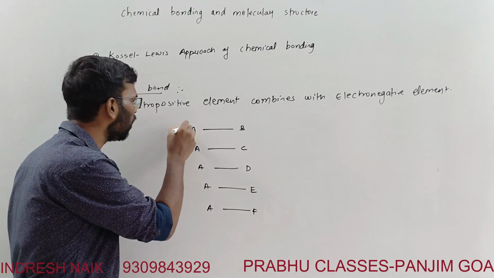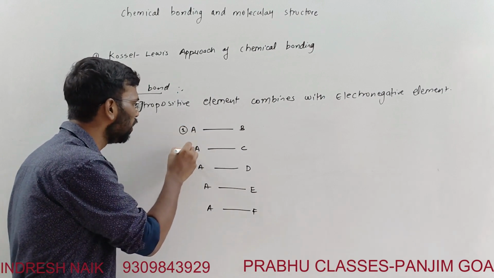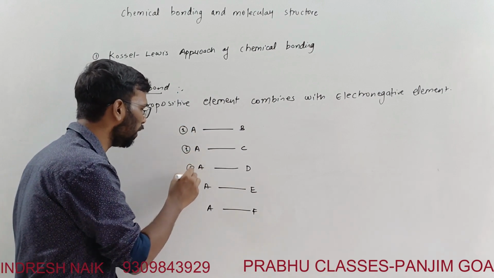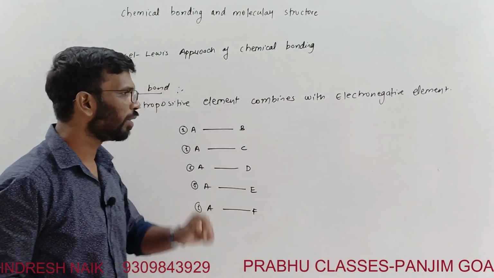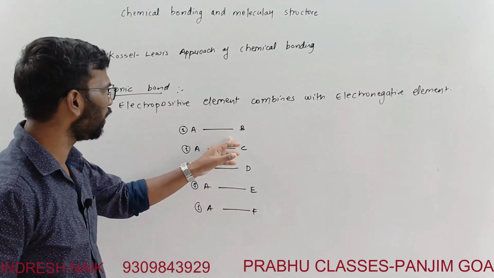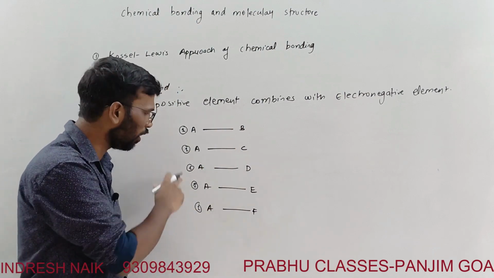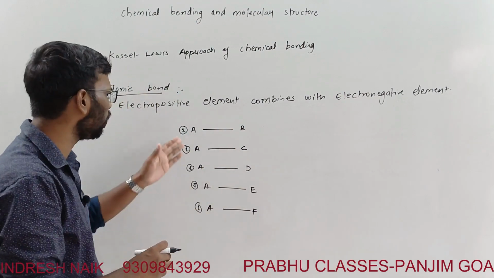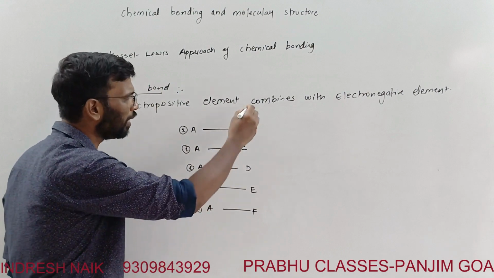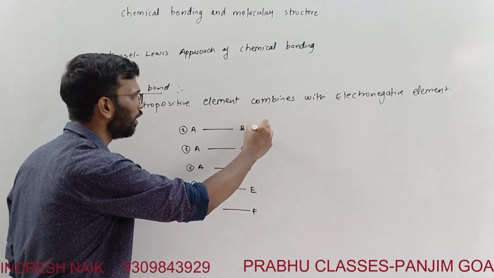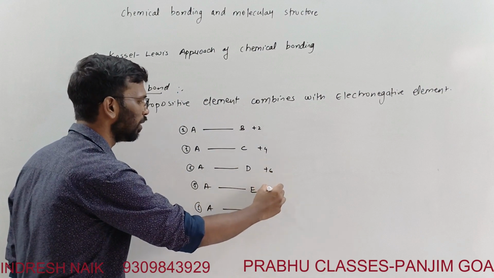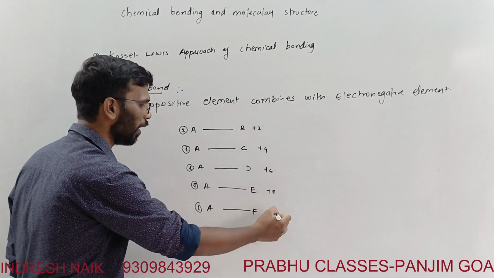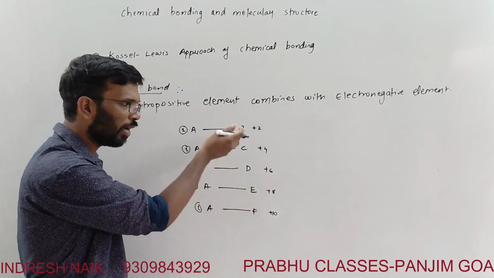Let's say the electronegativity difference is 1 here, also 1 here, 1 here, 1 here, and 1 here. And over here I am marking the electronegativity of each atom. The electronegativity of B is 2, here it is 4, here 6, here 8, here 10. These are the electronegativities of these different atoms.